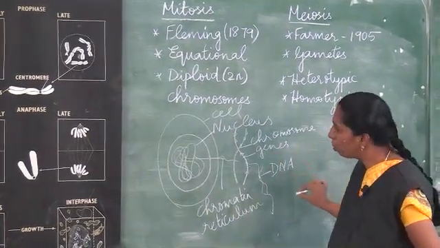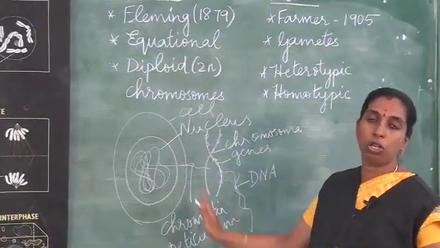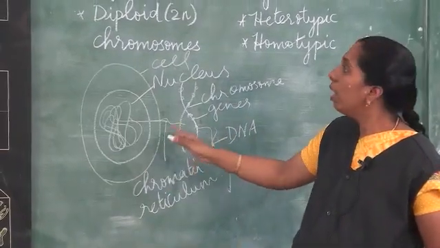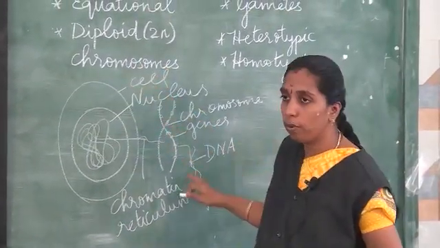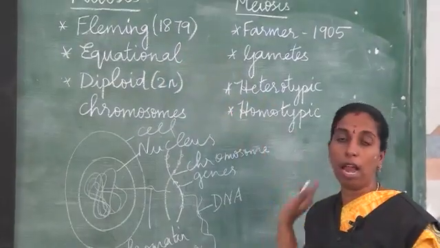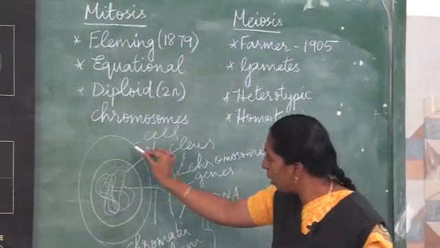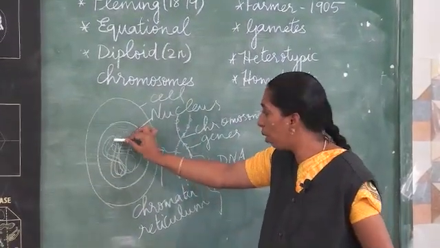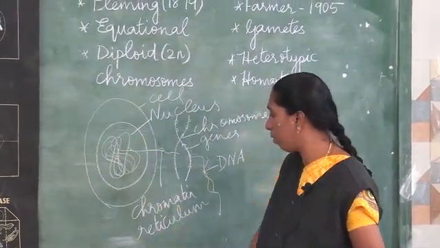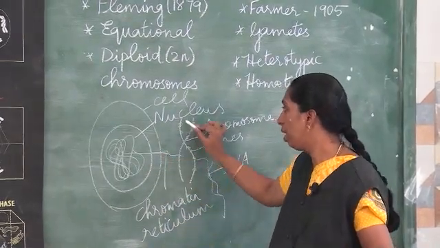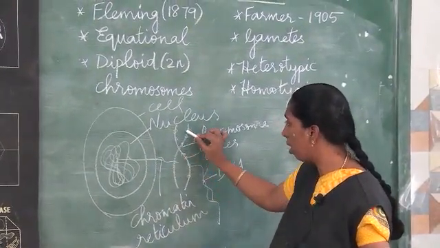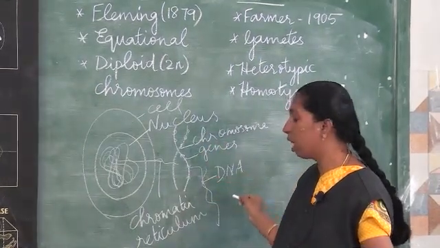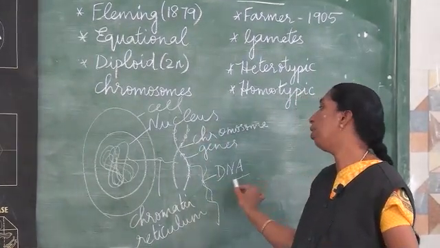So learn the position. Only if you know the position of chromosome, genes and DNA in a cell will it be useful in learning mitotic cell division and meiotic cell division. Inside a cell you have the nucleus, inside the nucleus you have the coiled structure chromatin reticulum. If it is segregated, it forms the chromosome structure, the chromosomes are made up of genes, and the genes are made up of the chemical substance called DNA.